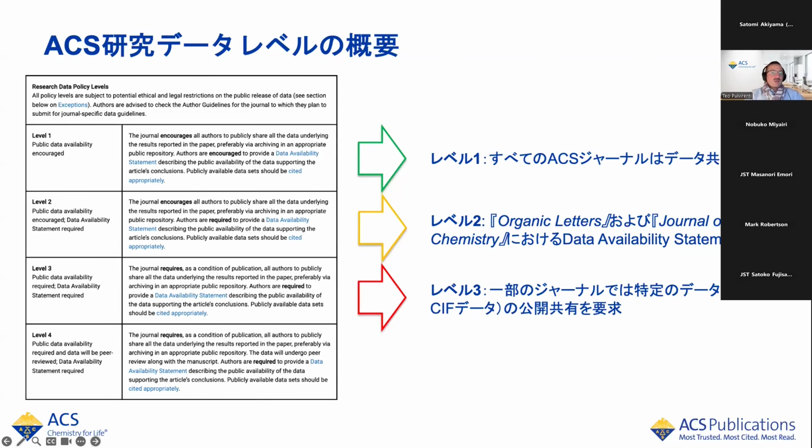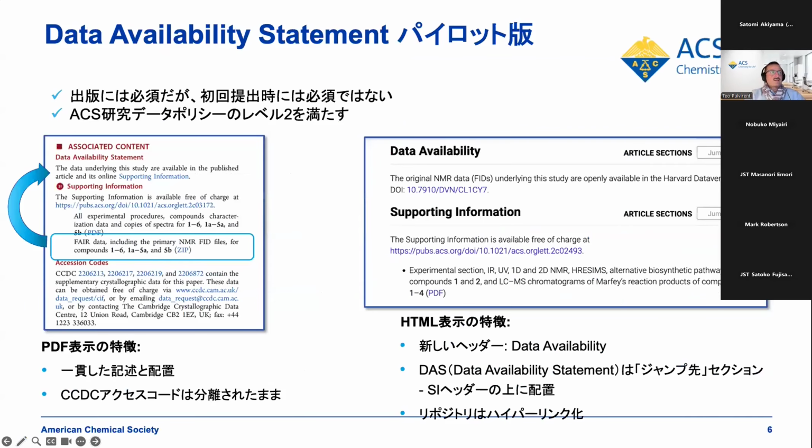I thought it would be interesting also to show an example of how the data availability statement looks on our articles. On the left-hand side here, you can see an example of the PDF paper. Again, the data availability statement is here, linked to the supporting information, and then the FAIR data are included here in this compressed file.